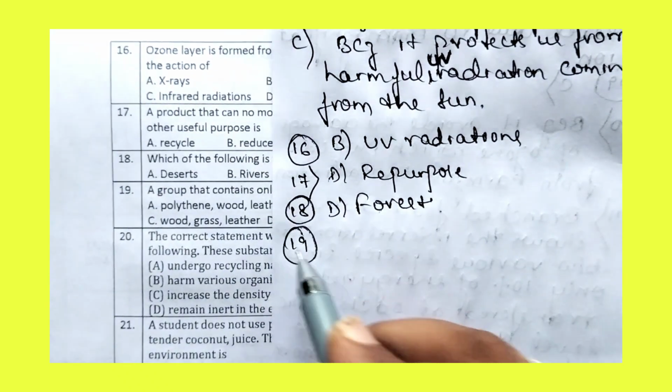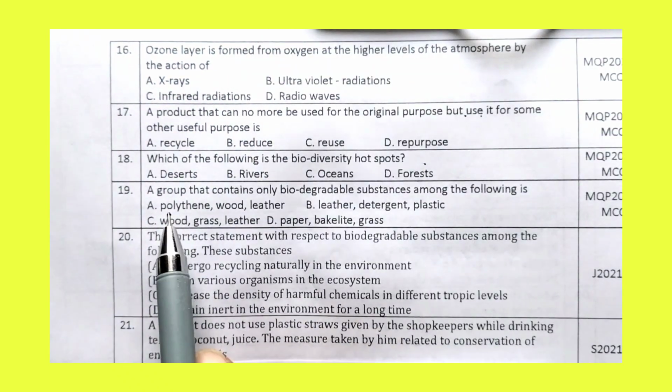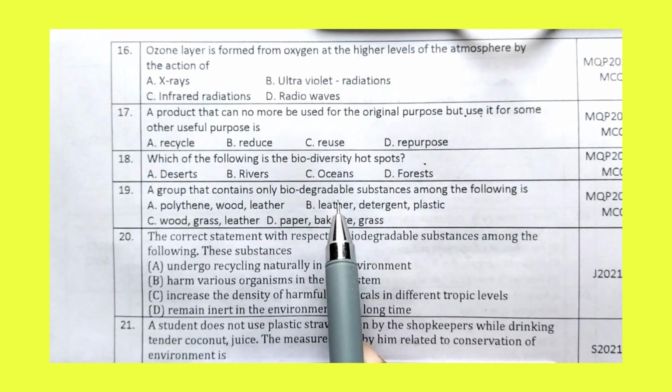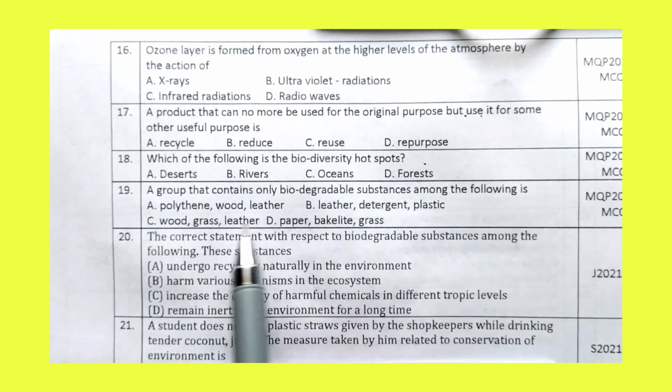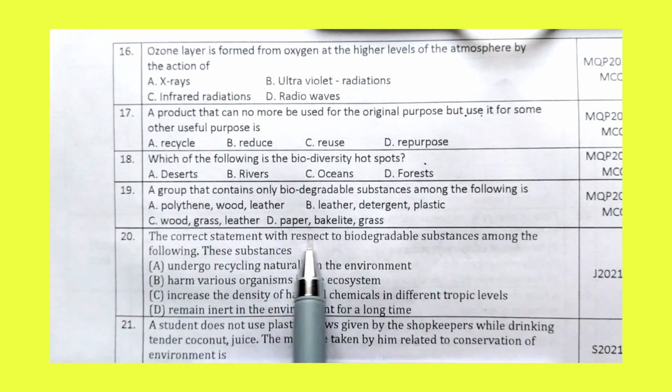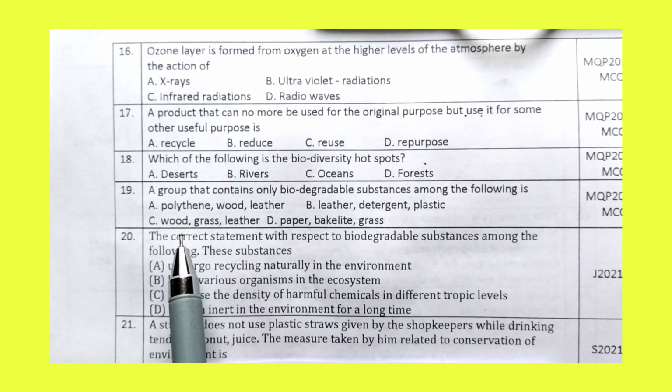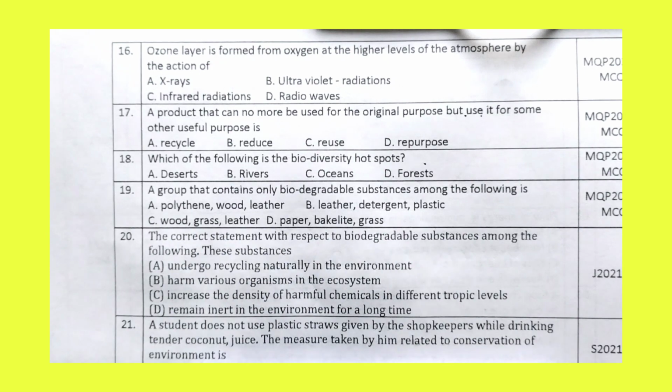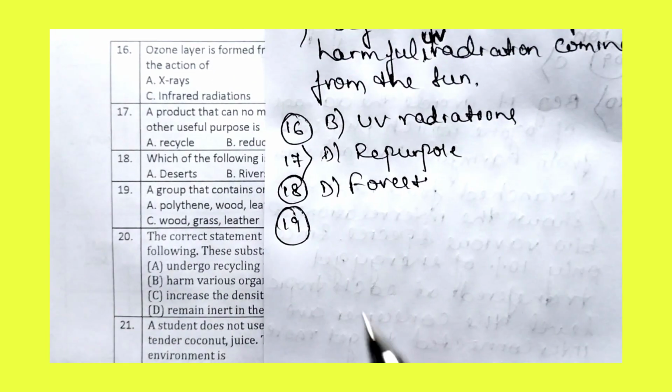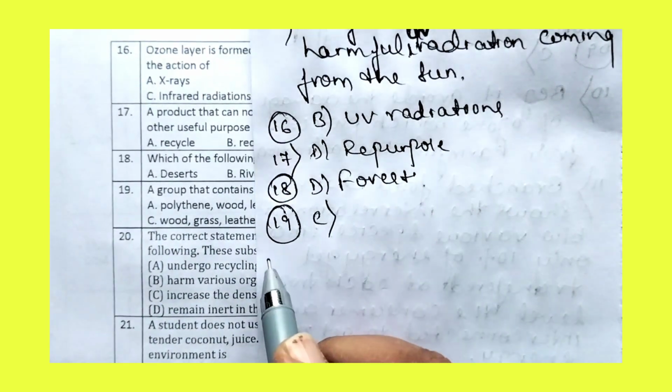Now let us move to question number 19. A group that contains only biodegradable substances among the following. Which of the four is biodegradable, that is, which can decay: wood, grass, leather. So for the 19th question the right option is C.